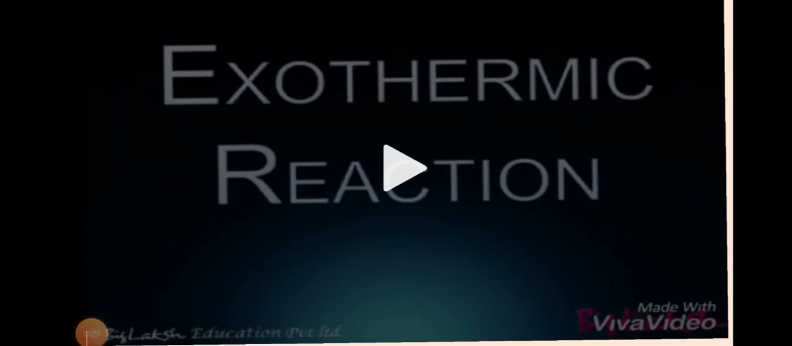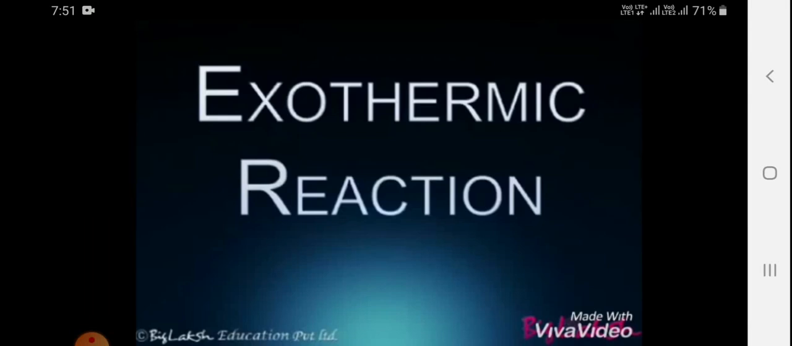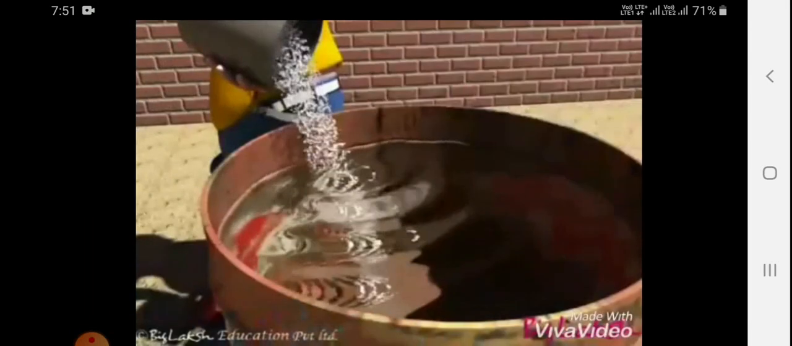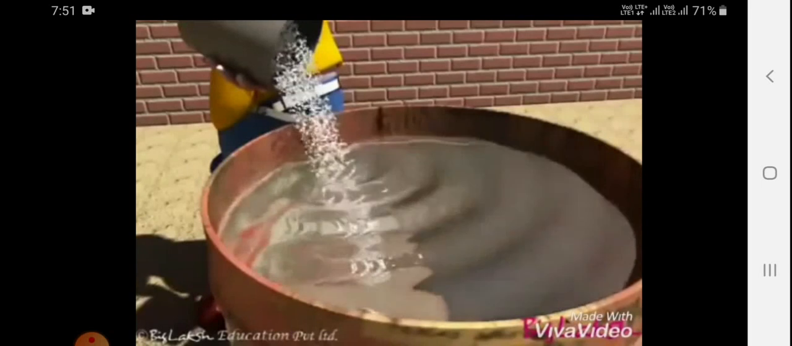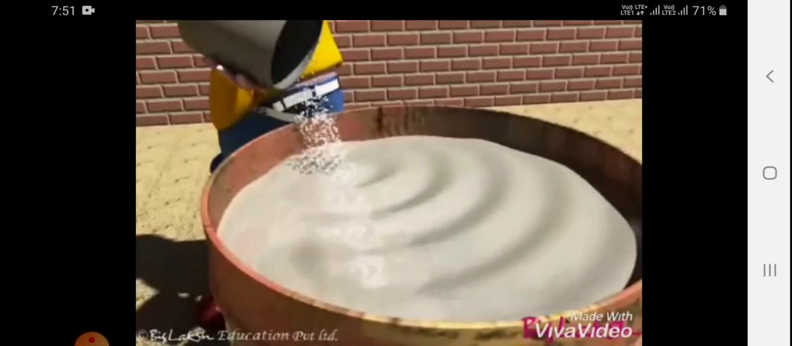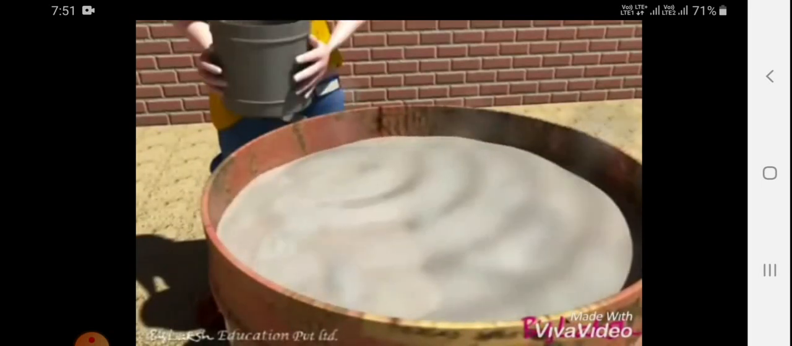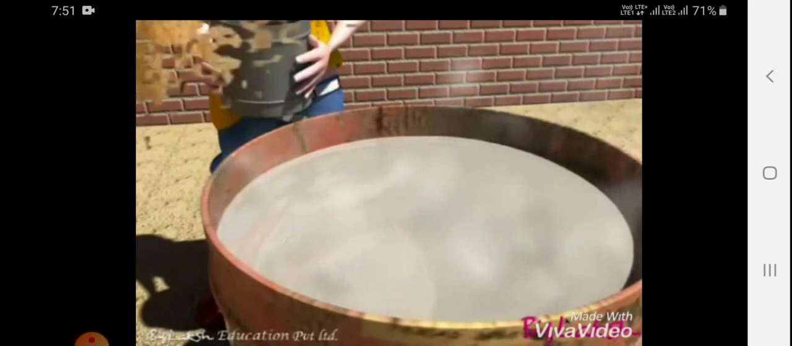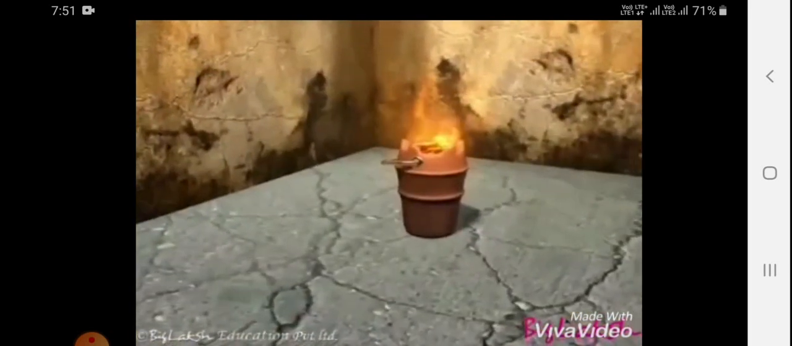Let us watch the video of exothermic reaction. See here, students, this is calcium oxide or quicklime. Reaction of quicklime with water is a highly exothermic reaction. See, heat is evolving from that. And this is coal. When coal is burnt, it produces a lot of heat.